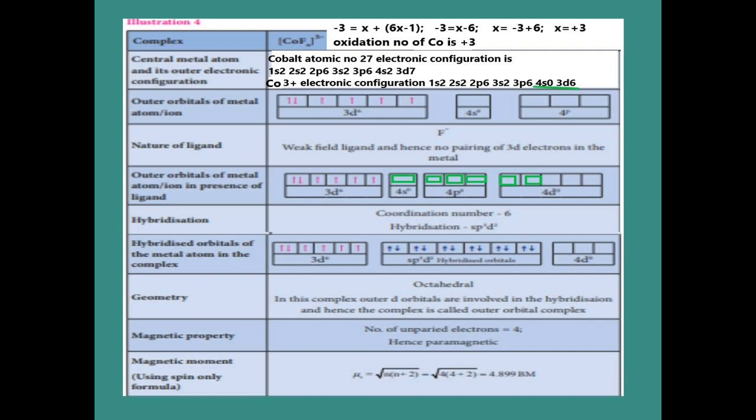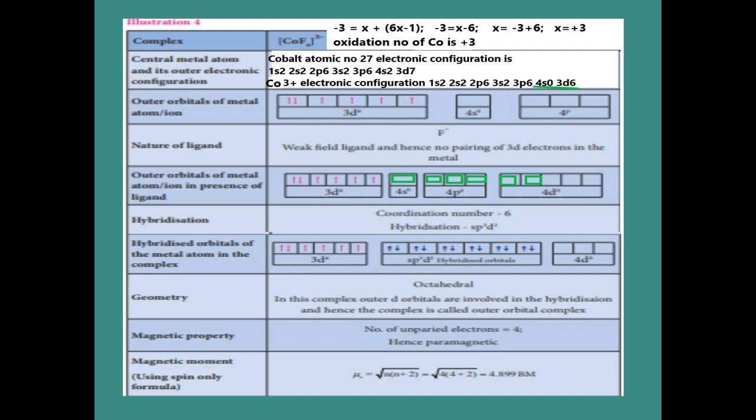Now see the 3d6 orbitals and how they are distributed here. In the first orbital we have 2 electrons in rose color, and the second, third, fourth, and fifth have a single electron only. In 4s there is no electron, and in 4p there is no electron. We have to include 4d also in this illustration because the 4d also goes into the hybridization. See the hybridization step here. The 4s is indicated in green color, the 4p 3 orbitals are indicated in green color, and the 4d 2 orbitals are indicated in green color.